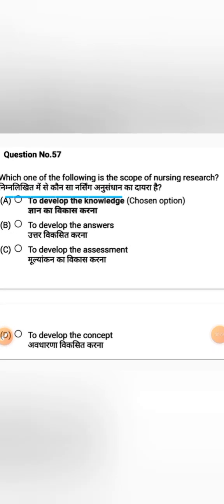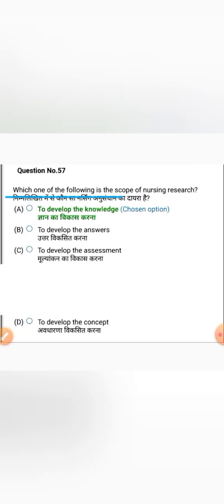Next question. Which one of the following is the scope of nursing research? Options. Option A, to develop the knowledge. Option B, to develop the answers. Option C, to develop the assessment. Option D, to develop the concept. And the correct answer is option A, to develop the knowledge is one of the scope of nursing research.